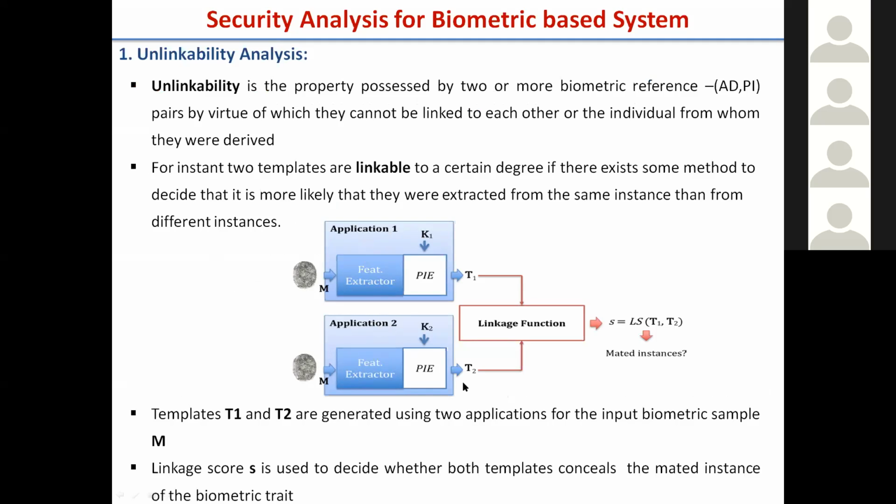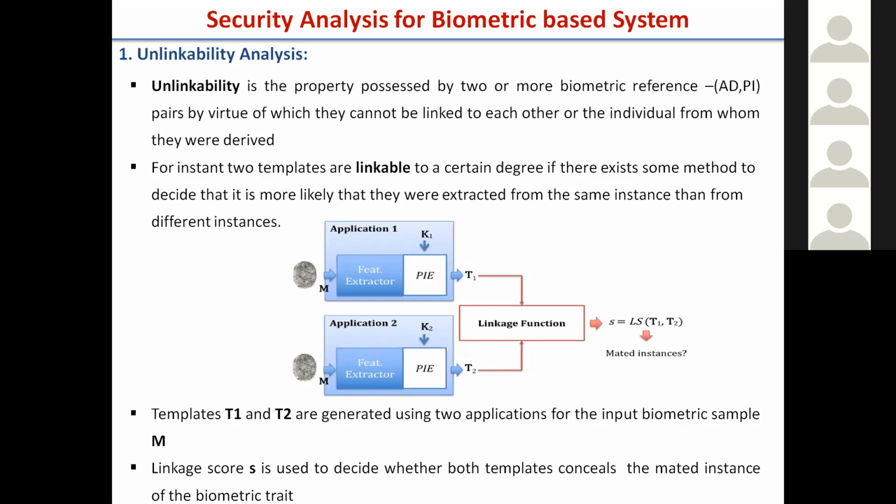Now, if somebody takes out these two templates, can he make out that this is your fingerprint, for person X, and that it is for the same biometric trait, the fingerprint? The unlinkability analysis says that if these two templates are given to anybody for analysis, that person cannot make out that they are for the same person X and this particular biometric trait.